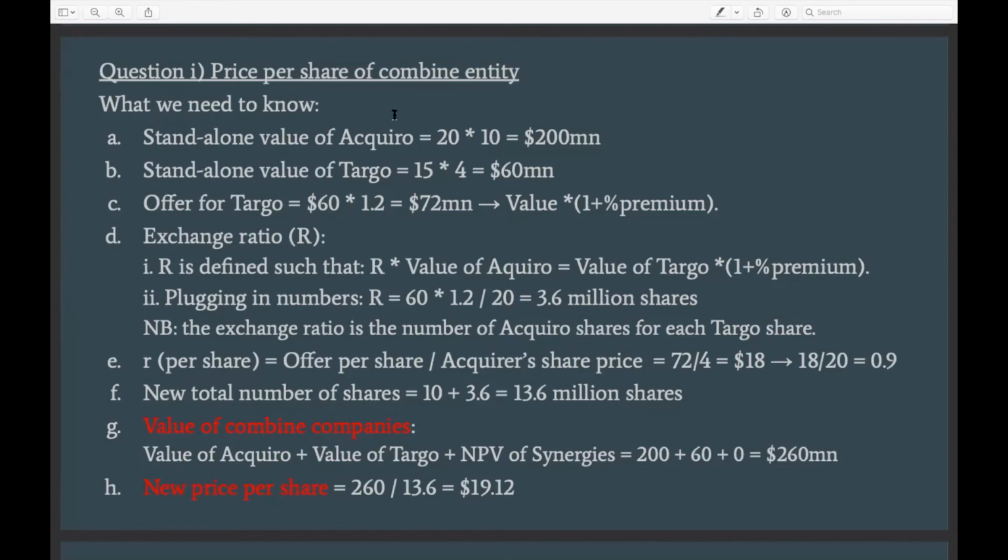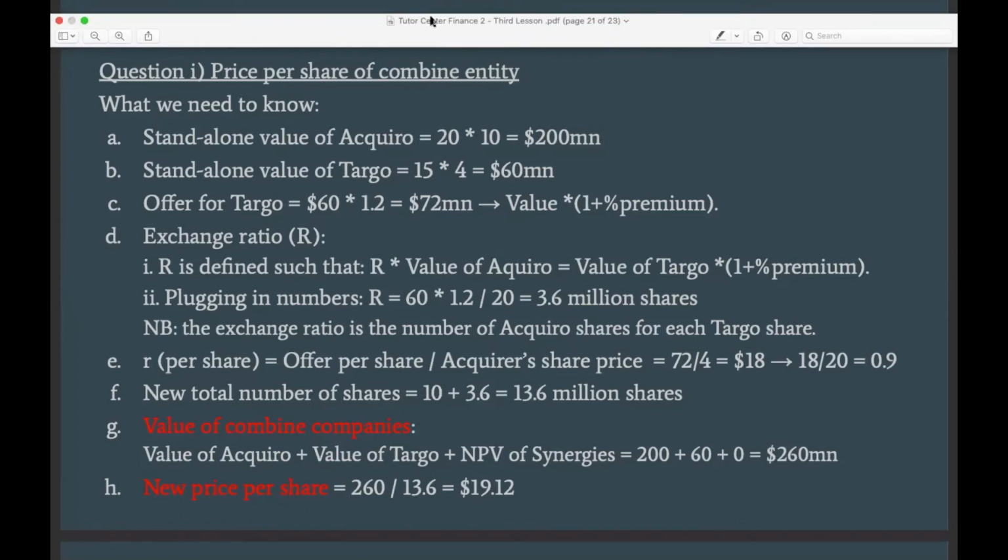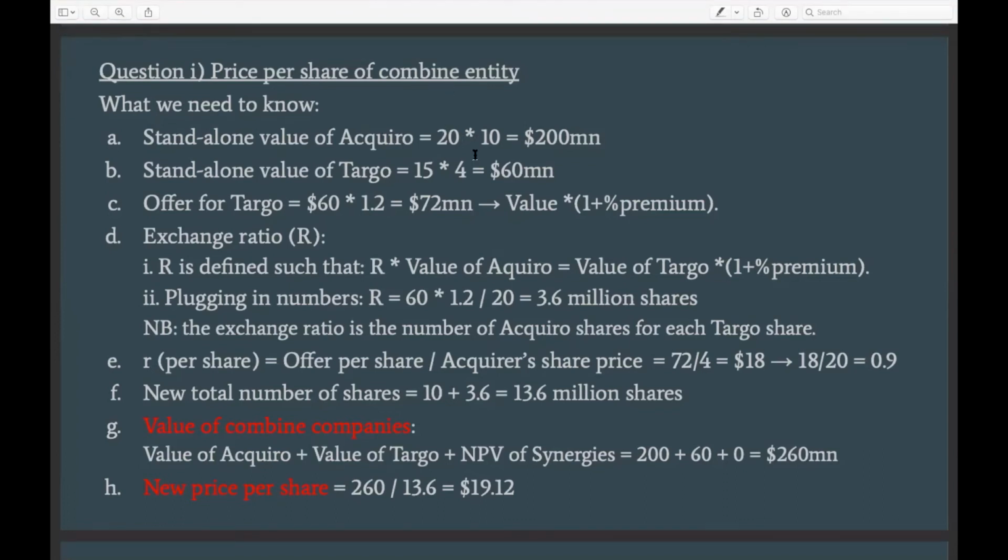And here we already know the share price of the acquiring company, which is 20 from the previous slide. We also know that they have 10 million shares outstanding. Based on this information, we can easily calculate the value of the company, which is in this case 200 million.